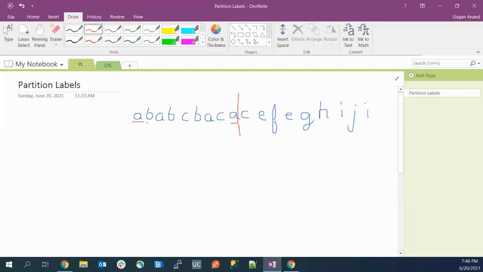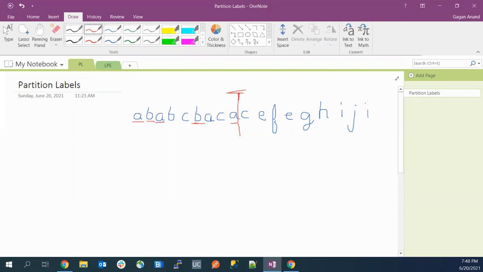So now what we'll do, we'll keep traversing all the elements in the section, and we'll try to think that if any of the characters in this section is having any occurrence after this line, then we have to move this line, right? So now we are at B now. So the last occurrence of B is here, right? So the last occurrence of B is here. That means it is already in the section, so we don't have to move the partition, right?